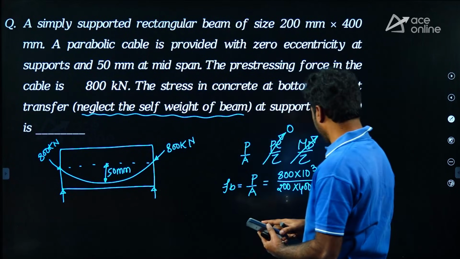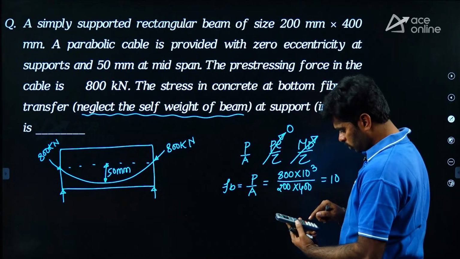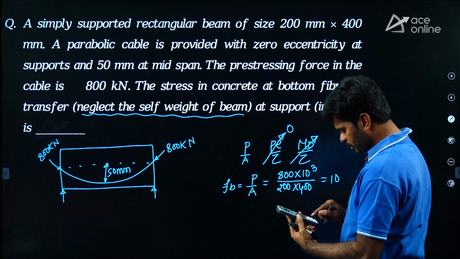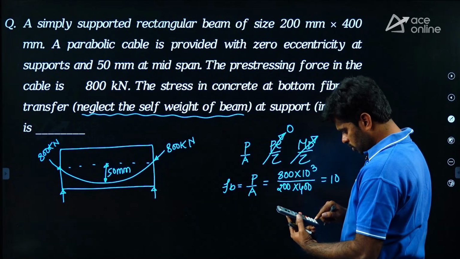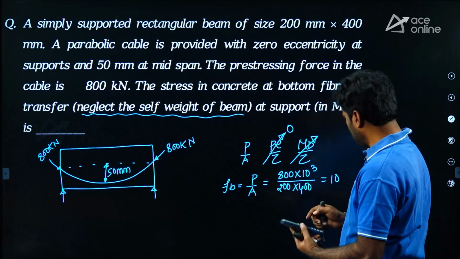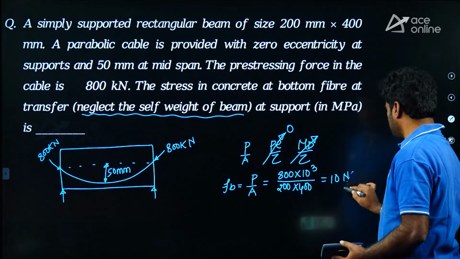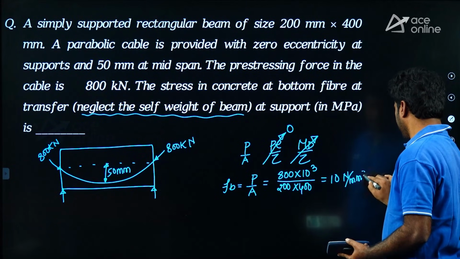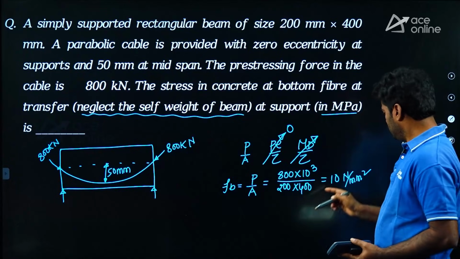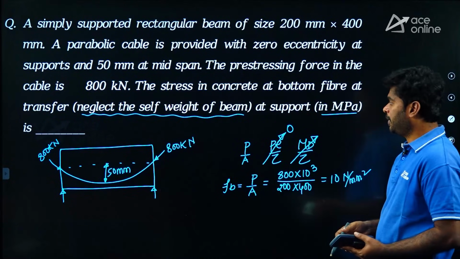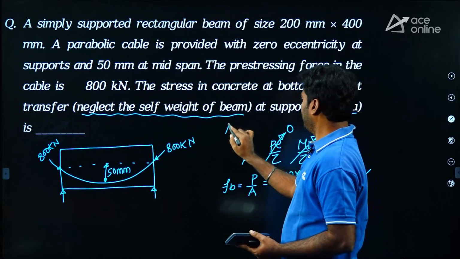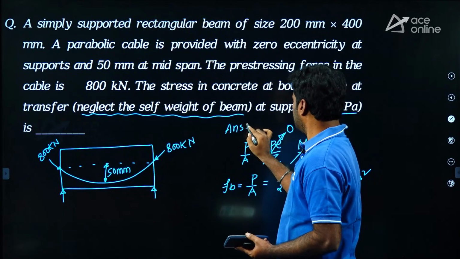Check it once, 800 into 10 cube upon 200 into 400. Yeah, it is 10 Newton per mm square or 10 megapascal. We want answer in megapascal. Yes, we are getting in megapascal only, right? So, answer is 10. For this question, answer is 10.